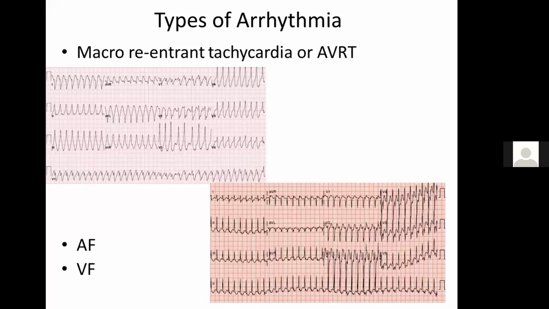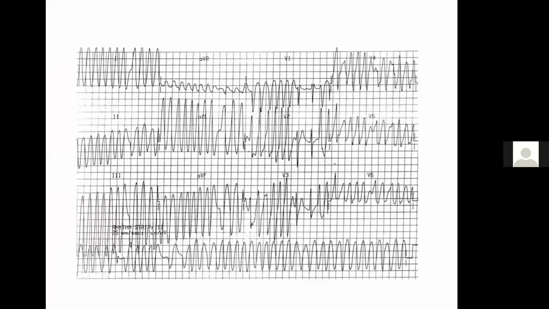And very rarely they might also land up with some kind of LV dysfunction, which may be contributed by the dyssynchrony of the LV and RV contraction.